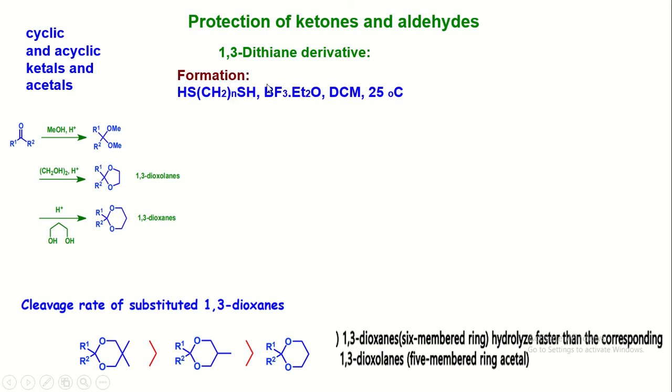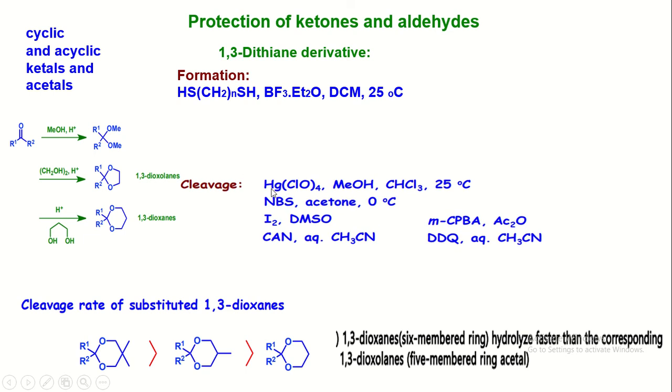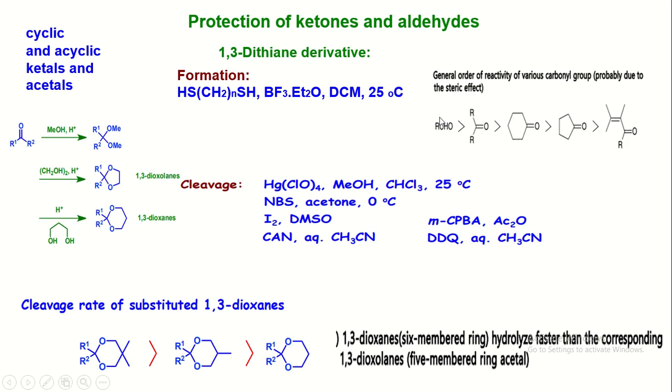Now, how to form the dithio derivative? By using a dithiol compound in presence of Lewis acidic condition, and the deprotection can be done by using Hg2+, or N-bromosuccinimide, or in presence of iodine, or in presence of CAN, or in presence of meta-chloroperbenzoic acid, or in presence of DDQ.